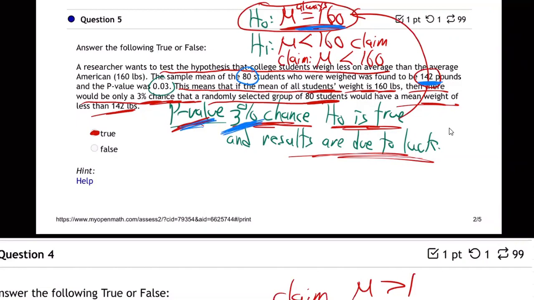You see, in statistics, we're always worried about luck. We're always afraid that the sample we got is a weird sample and it's causing us to make a false conclusion. So the p-value tells us the probability of that happening. There's a 3% chance that the null is really true, the average is really the same, and that we just got lucky results when we got a low 142. That's what the p-value is. It's a 3% chance of that. Very low chance of that. So we don't really think that's what happened. That's right. They're doing the p-value correctly.